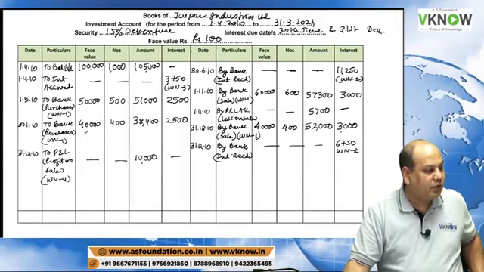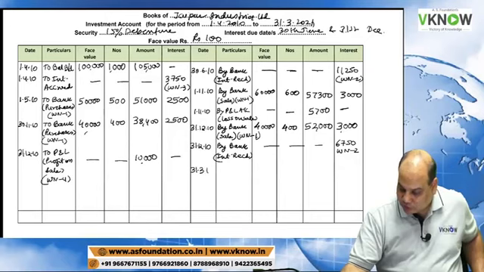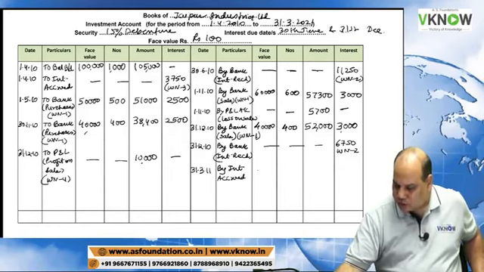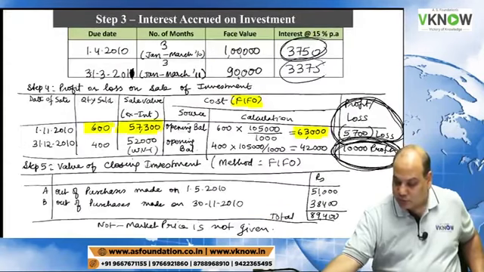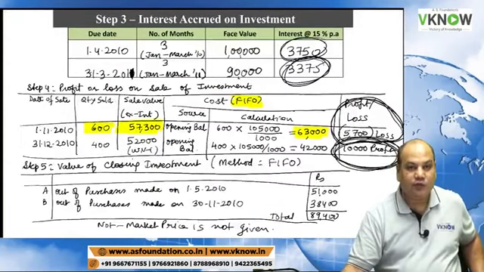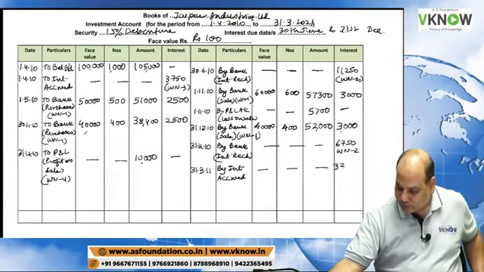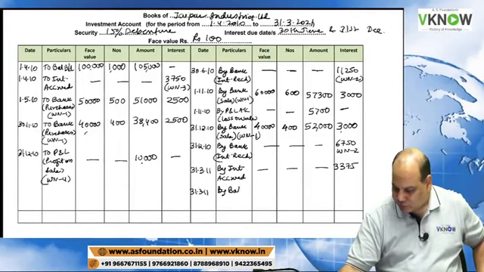Up to 31st December we have done all entries. Now 31st March 11, by interest accrued. Working note 3 you have to go and check. On working note 3 at the top, can you see 3375? Then 31st March 11, by balance carried down.